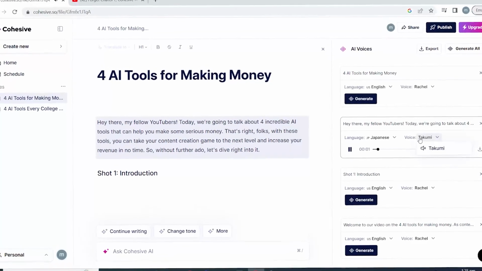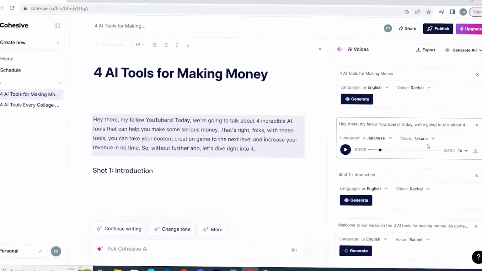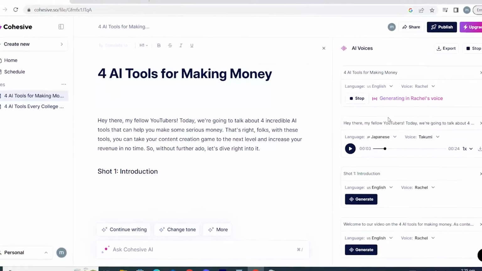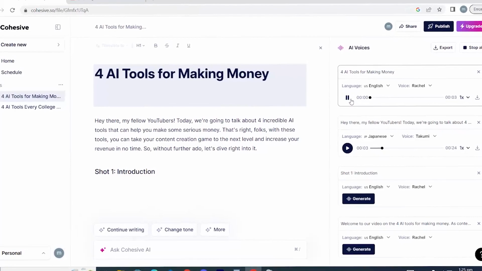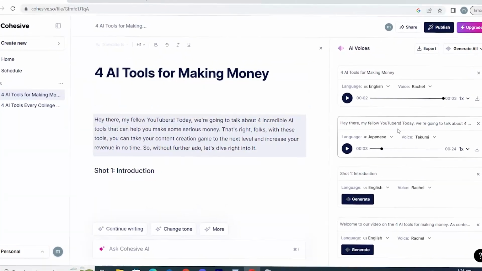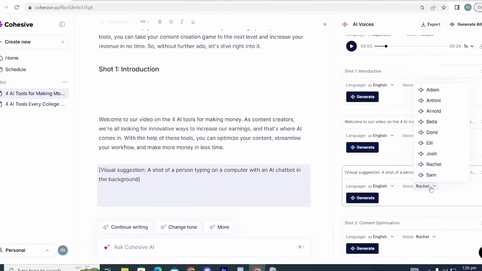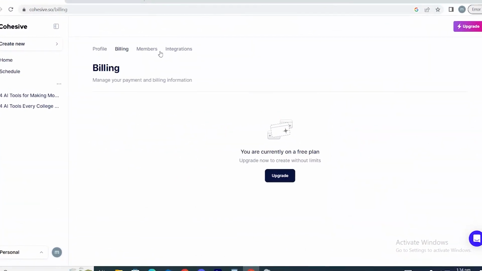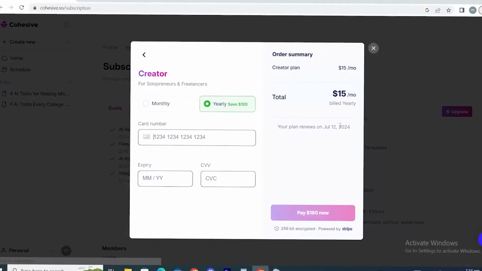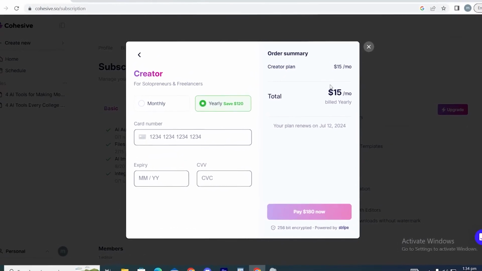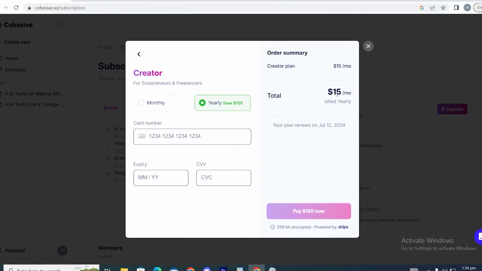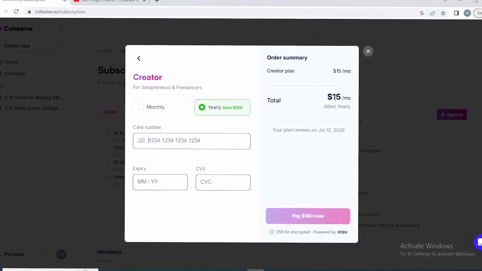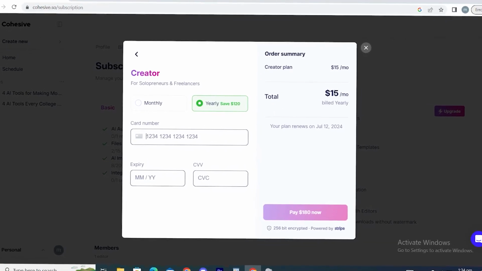With the help of this new function, you may produce a ton of material without contributing any writing or vocal work of your own. Marketing, customer service, sales, personal writing, and many more applications benefit greatly from Cohesive AI. The most generous free plan available with Cohesive offers limitless words each month, or you can pay $15 per month for additional perks if you sign up for the yearly plan. Visit Cohesive AI for yourself to see just how potent this AI technology is. There is a link in the description below.